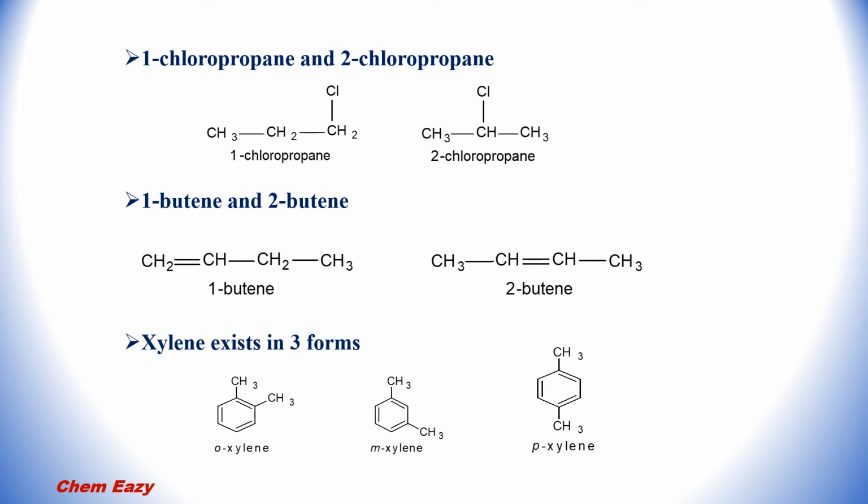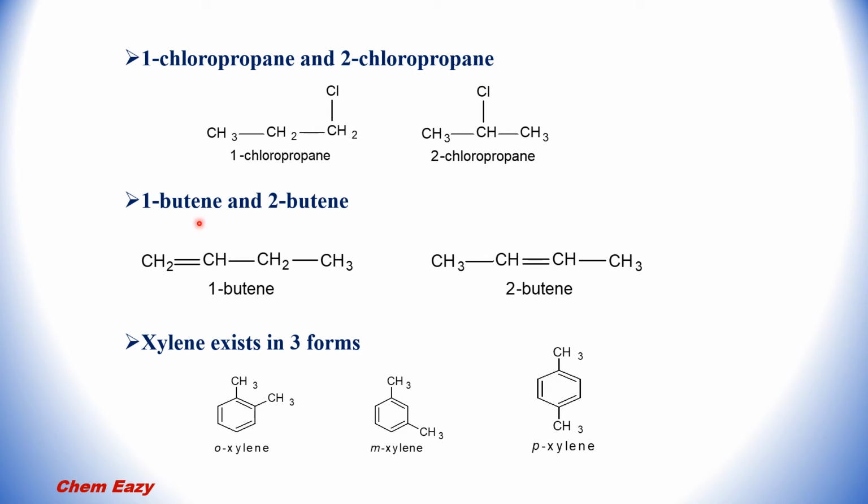These are some other examples for positional isomerism. 1-chloropropane and 2-chloropropane both are positional isomers. In 1-chloropropane, the chlorine atom is present at the end carbon atom, and in case of 2-chloropropane, the chlorine atom is on the middle carbon atom.